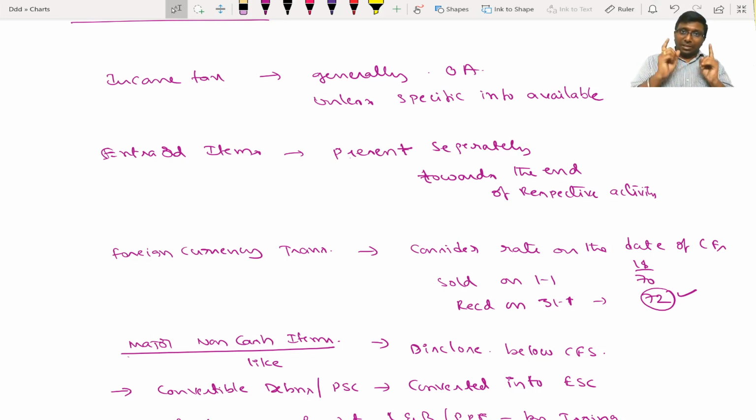But there is very clear guidance in IND AS 7. When we don't have guidance in Accounting Standard 3, I feel I can give due respect to IND AS, which is followed by all the big companies in the same country.